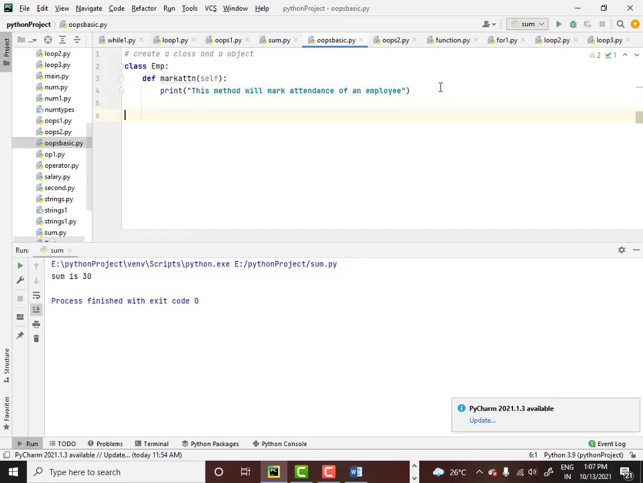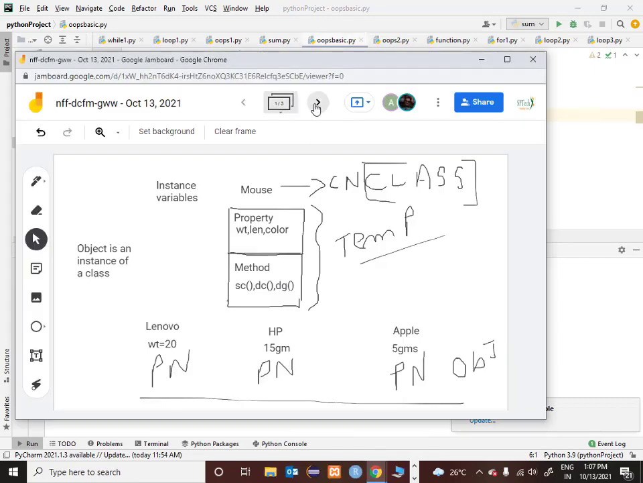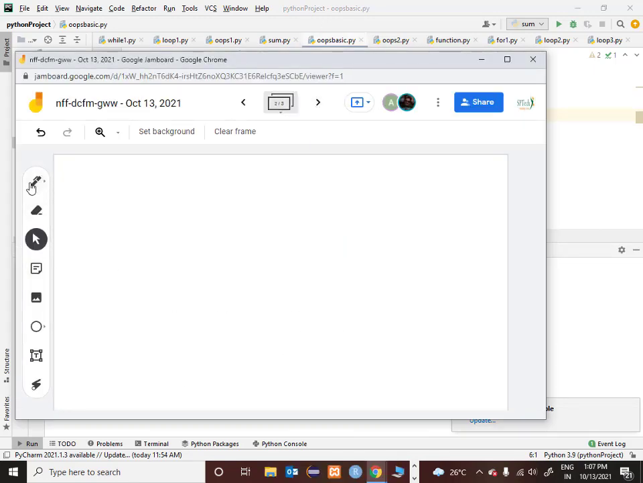My class is complete. If you want to visualize this class pictorially, what I have basically done now is create a class, and this class is called the EMP class. Inside this EMP class there have to be two sections, but I am not giving anything in the property section.